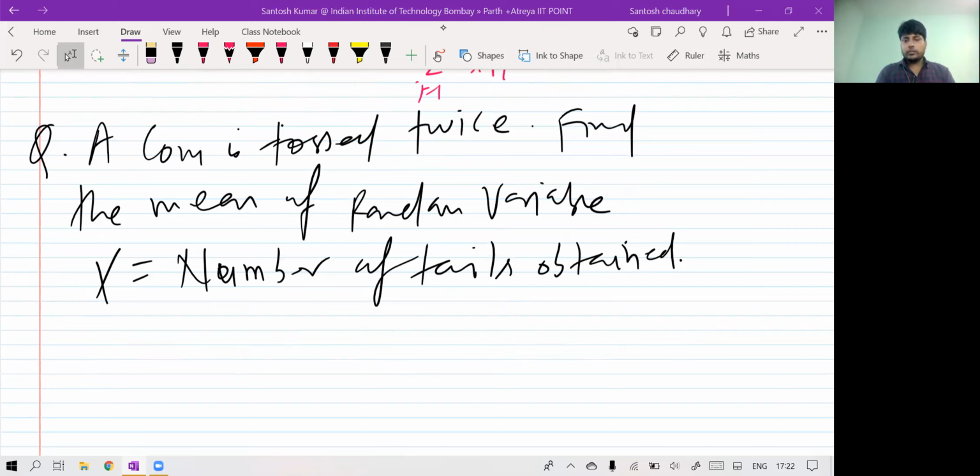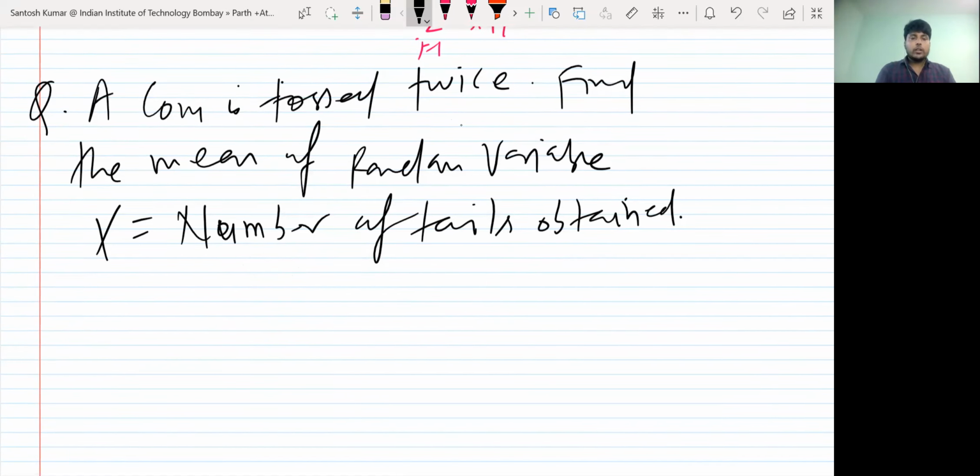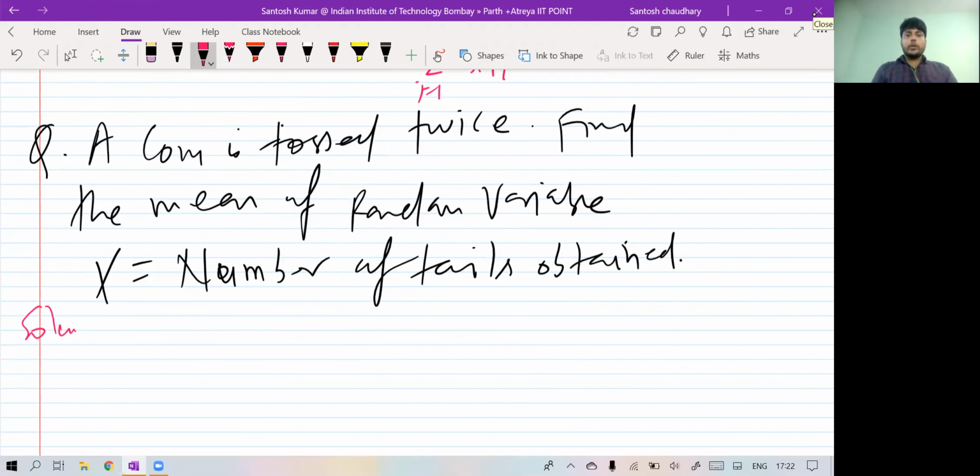So mean is half. Okay. Is it? Okay, let me see. So the simple question is that a coin is tossed twice, find the mean of the random variable x, number of tails obtained.